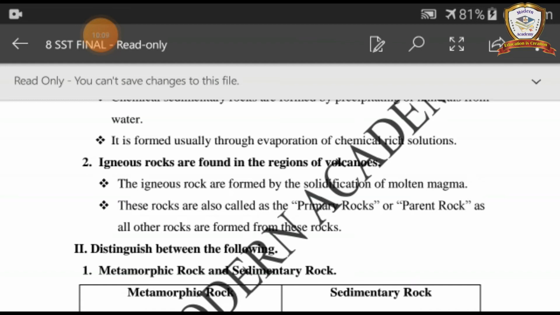Second point, these rocks are also called the primary rocks or parent rocks, as all other rocks are formed from these rocks.